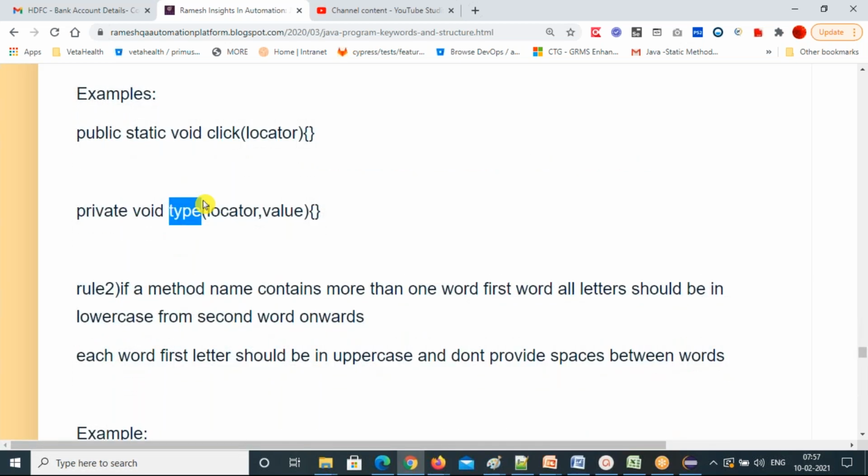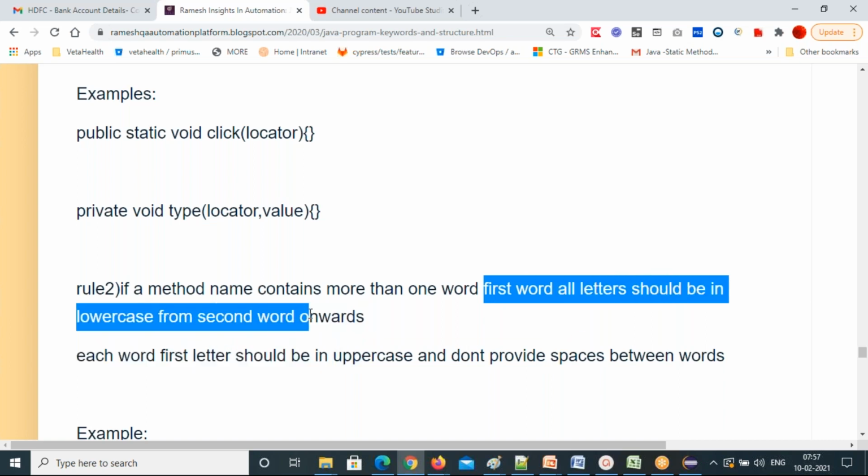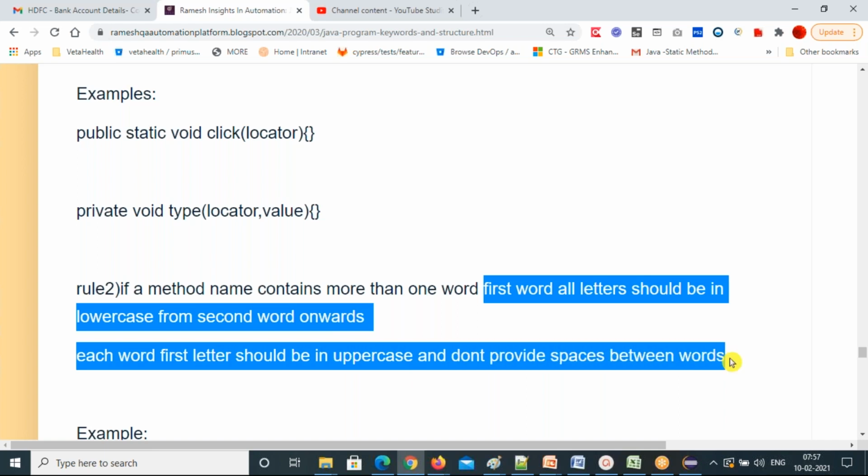Okay, rule 2. Suppose your method name has more than one word, then how will you write it? In the first word, all letters should be in lowercase. From the second word onwards, each word's first letter should be in uppercase, and don't provide spaces between words. So how will you write it?